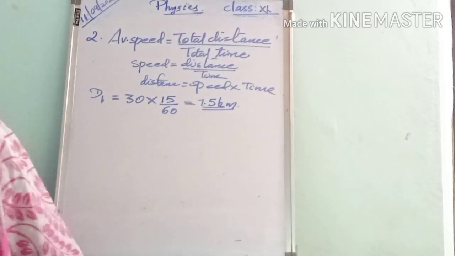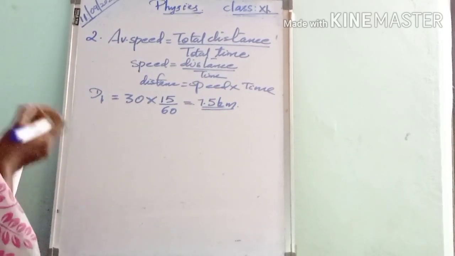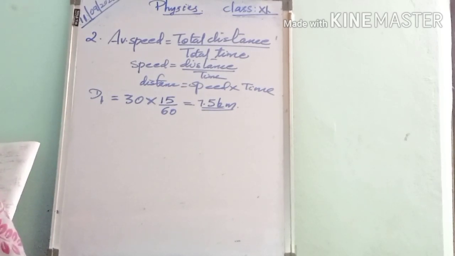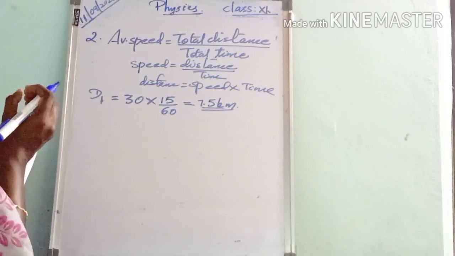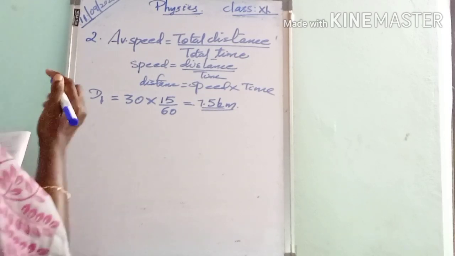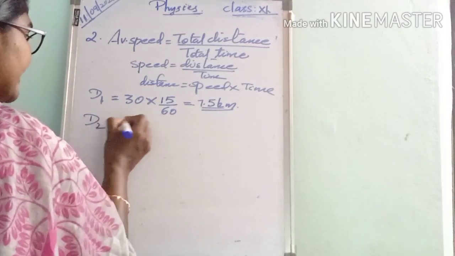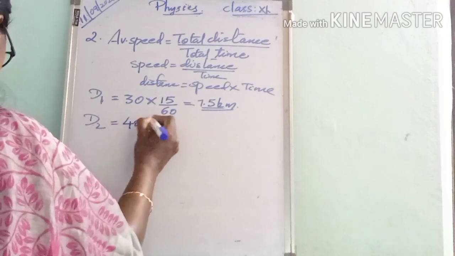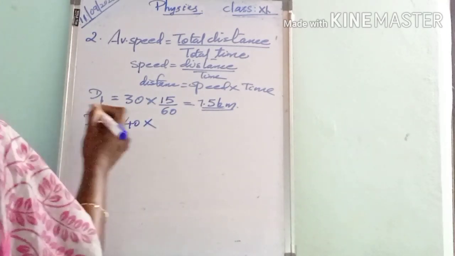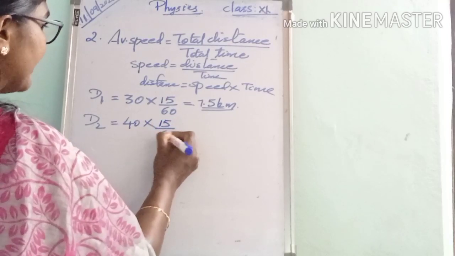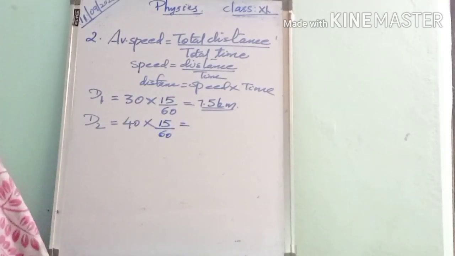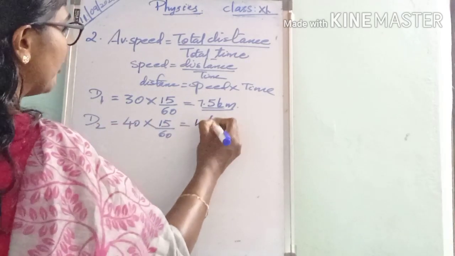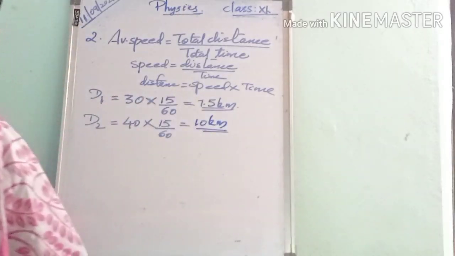Okay, and next, for 15 minutes the train travels with the speed of 40 kilometer per hour. So in the next 15 minutes, how much distance is covered by the train? That distance is represented as d2. The corresponding speed is 40 into the time, 15 minutes. Again we have to divide by 60 to convert it into hour. So we get 40 into 15 divided by 60. By simplifying this, we get 10 kilometer.